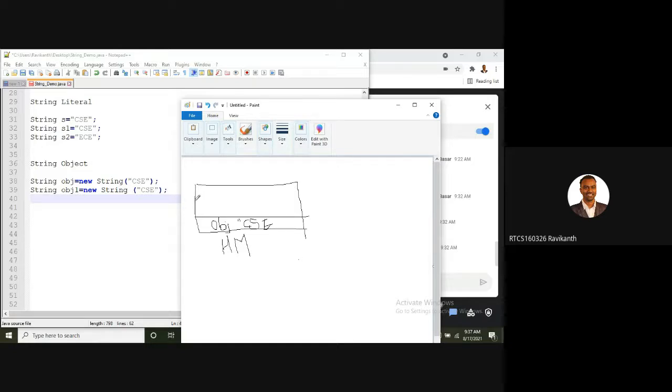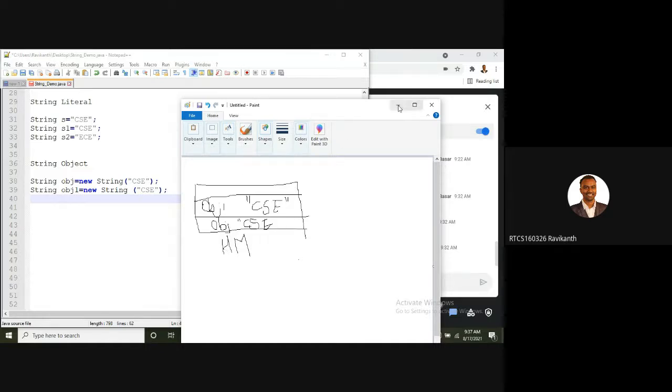A separate memory location will be created because the object is different here, right? obj1 will again occupy CSE. This is what happens with respect to heap memory.